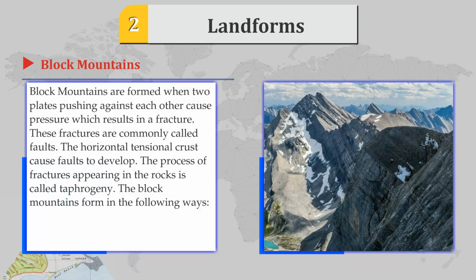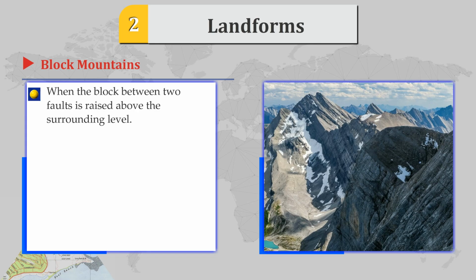Block mountains. Block mountains are formed when two plates pushing against each other cause pressure which results in a fracture. These fractures are commonly called faults. The horizontal tensional forces in the crust cause faults to develop. The process of fractures appearing in the rocks is called faulting. The block mountains form in the following ways. When the block between two faults is raised above the surrounding level.